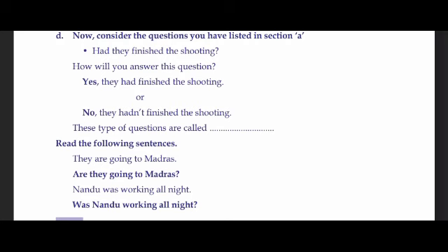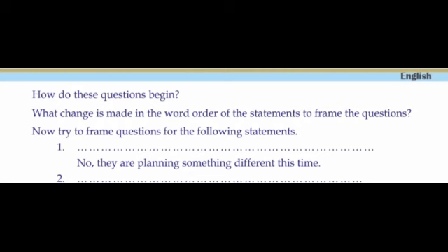Now read the following sentences. They are going to Madras. The sentence has been changed to question, are they going to Madras? Nandu was working all night. Was Nandu working all night? Children, how do these questions begin? These questions begin with the auxiliary verbs are and was.